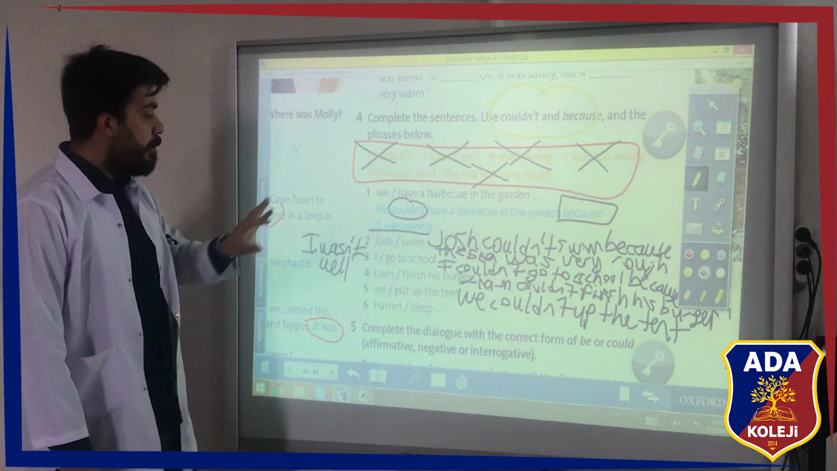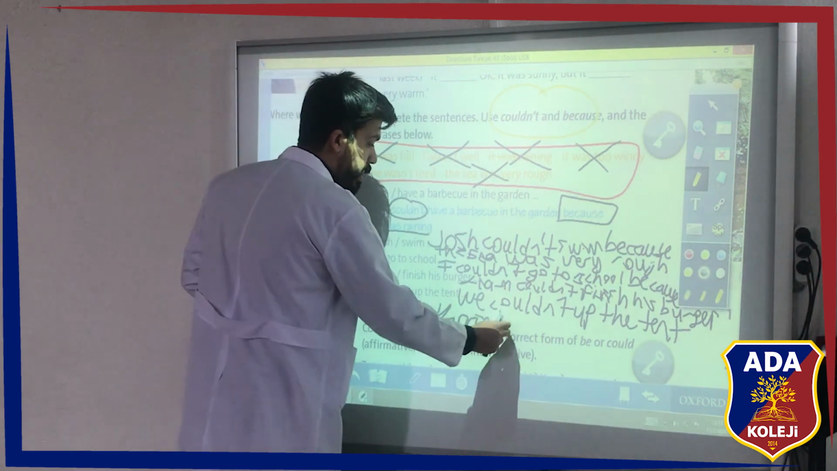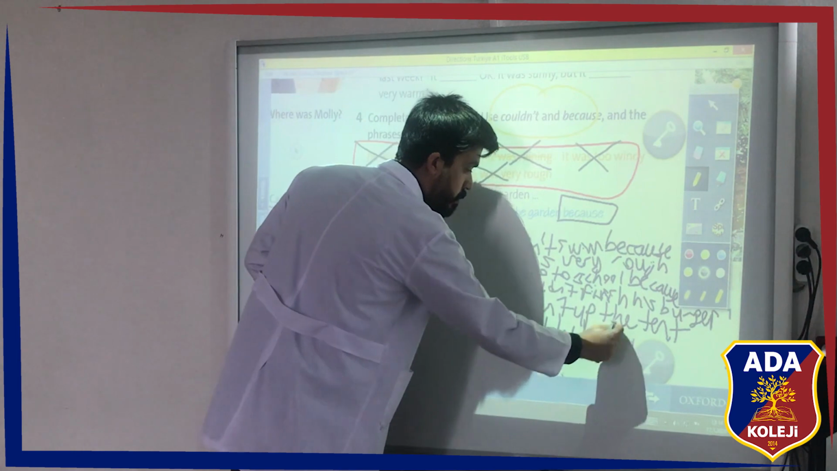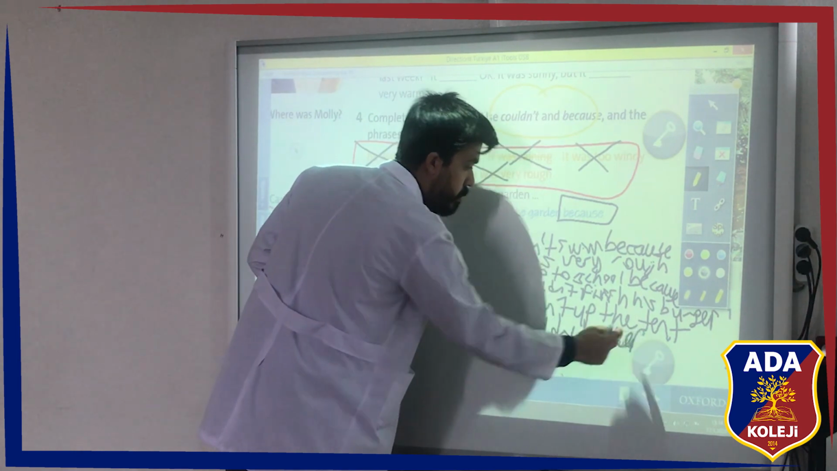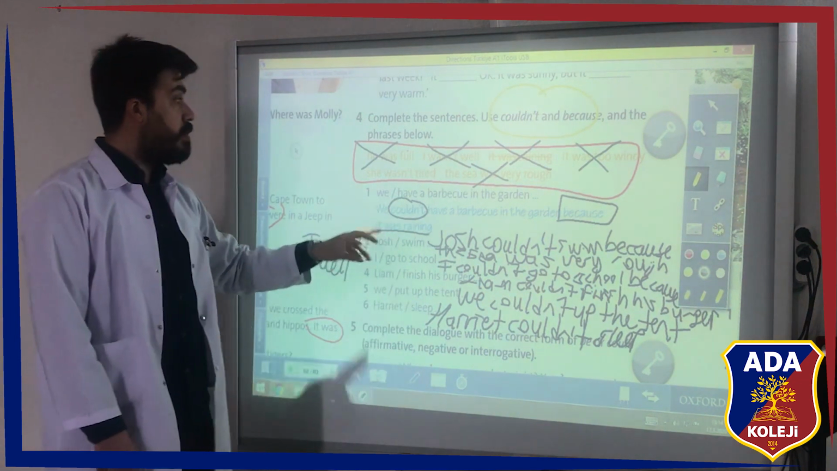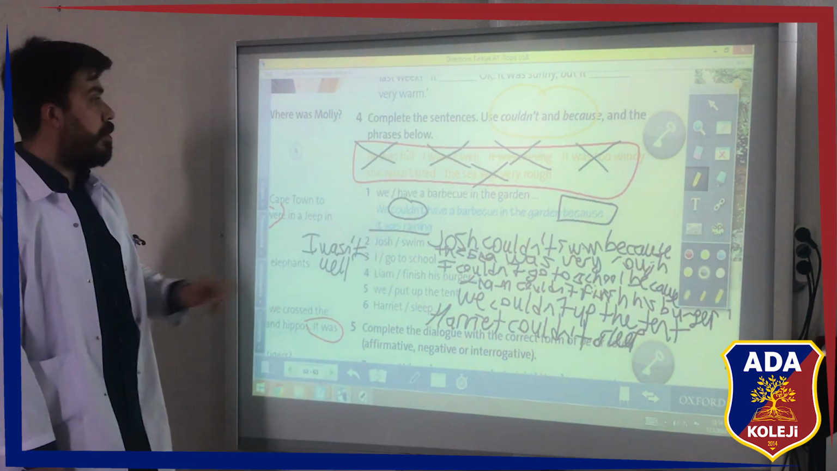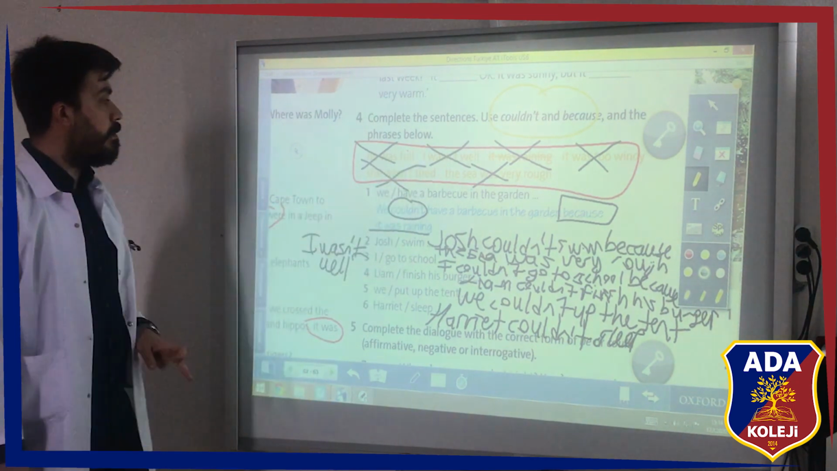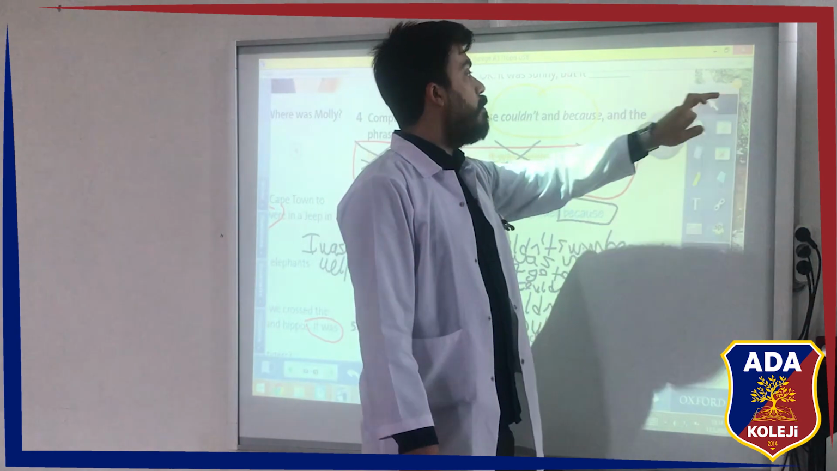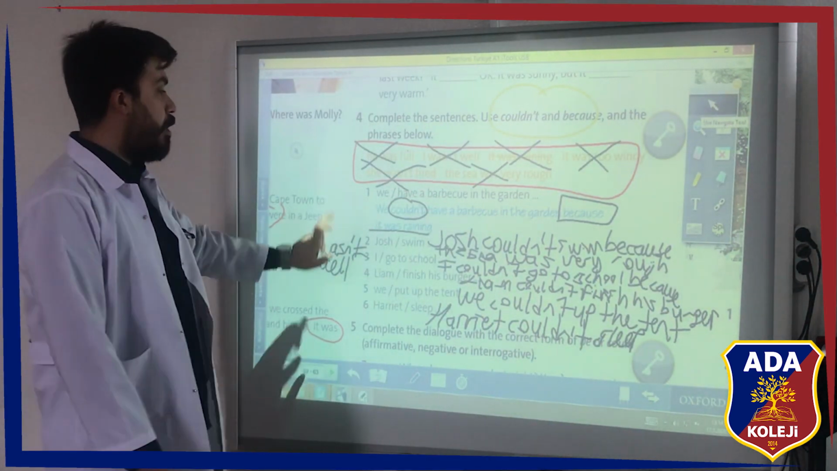What about the last one? Harriet, okay, let's write it. Harriet couldn't sleep. Why? Because she wasn't tired. Okay, because she wasn't tired, and we put a cross. Then we learned how to use couldn't and because and give a reason in this part.